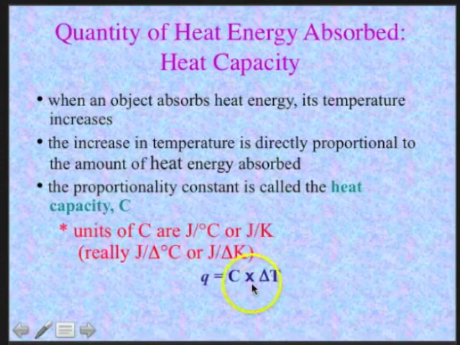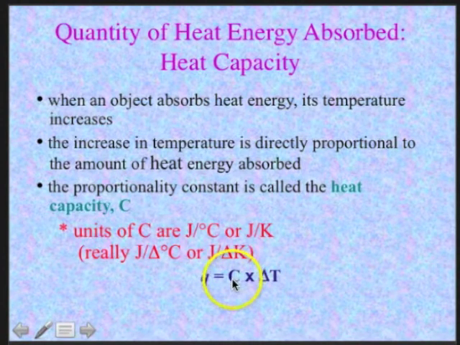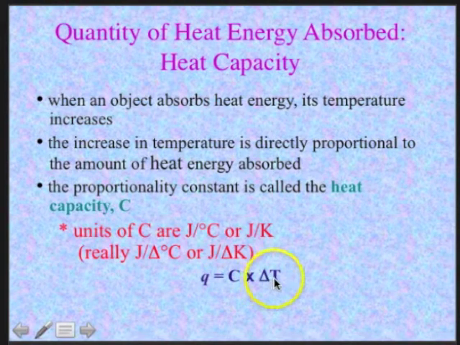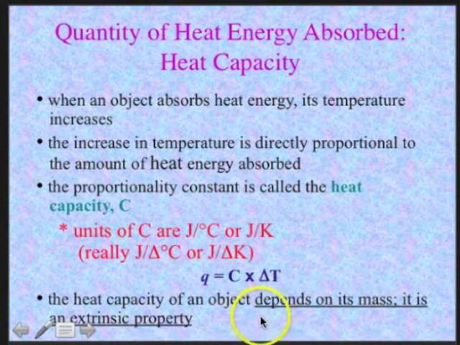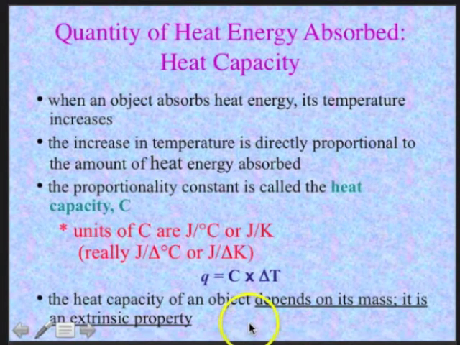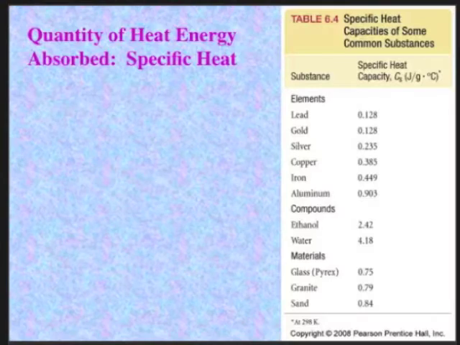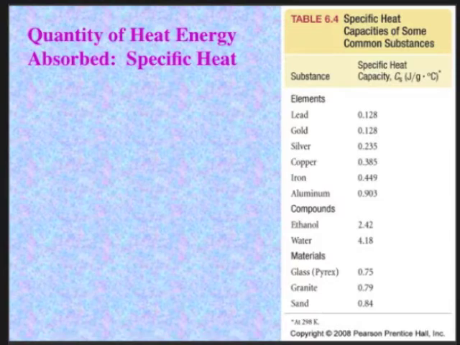So we say that Q equals C, which is the heat capacity, times the change in temperature. And the heat capacity of an object depends on its mass. This is an extrinsic property, the heat capacity. It depends on its mass. A related conversion factor is the specific heat, which links the energy absorbed or released to a change in temperature and the mass. So this is an intrinsic property.